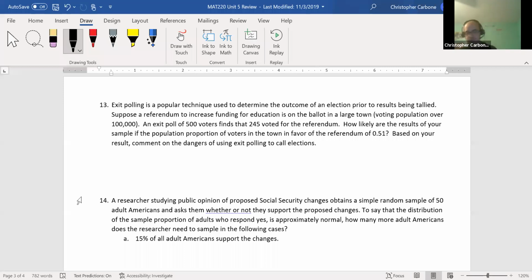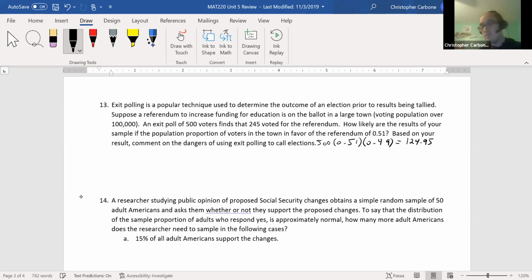So let's see. We can first do 500 times 0.51 times 1 minus 0.51, or 0.49. This gives us 124.95.